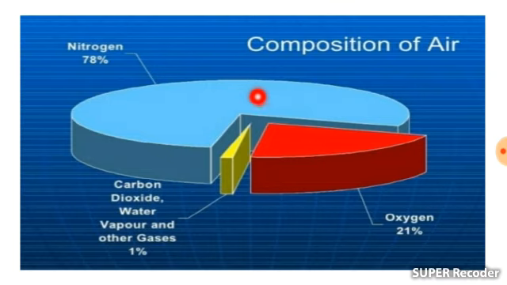The most abundant gas in the air is nitrogen, which comprises 78% of total air. Then oxygen consists of 21% of the total air. The remaining 1% of the gases are carbon dioxide, water vapors and other gases such as helium, neon and argon.